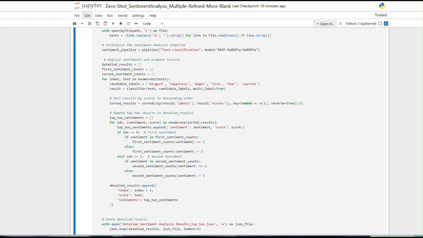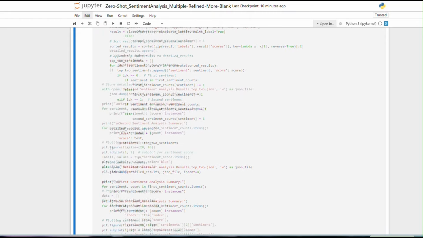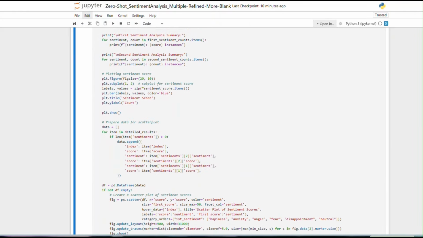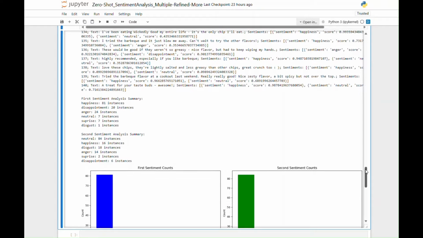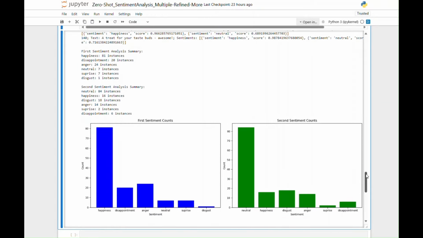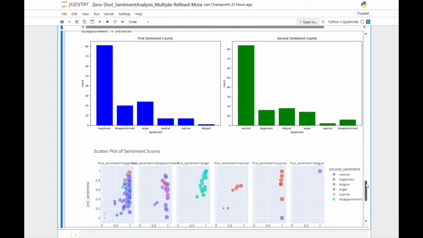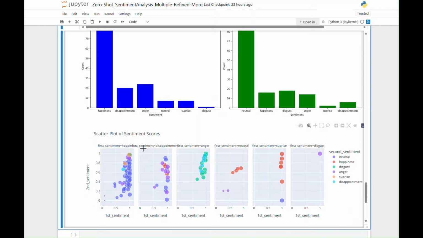Here is a look at some of the Python coding for the psychographic sentiment analysis. Along with the output, we can see the text, along with its psychographic score, the bar charts of the first and second sentiment scores, and the unusual scatter plot charts of the first versus second sentiment scores. Each plot represents an emotion: happiness, anger, surprise, disappointment, neutral, disgust.